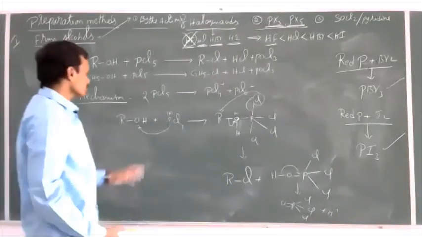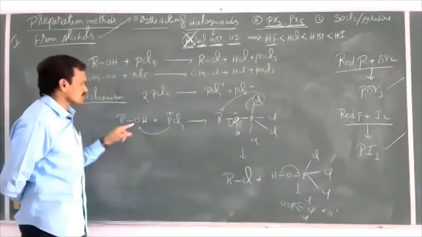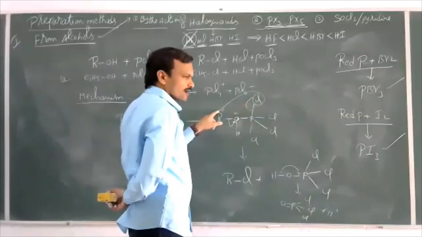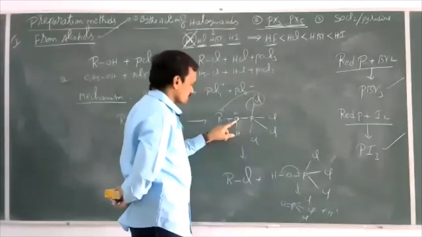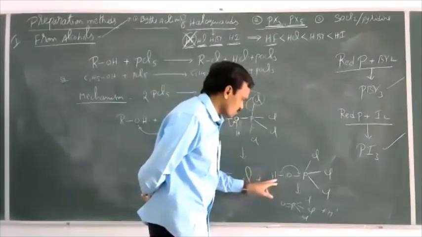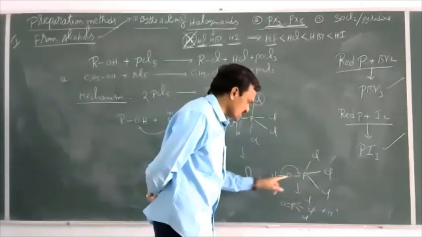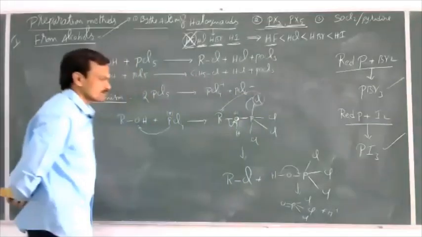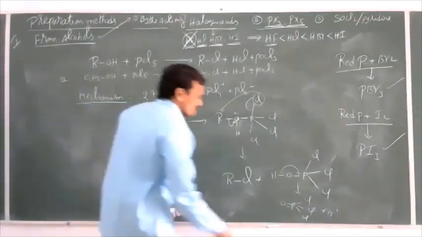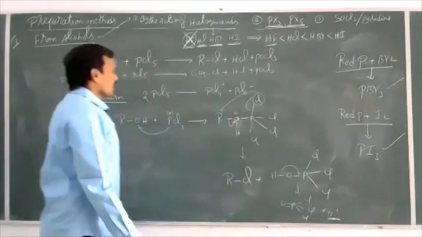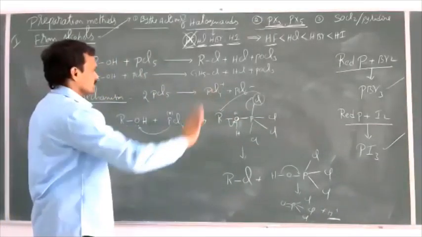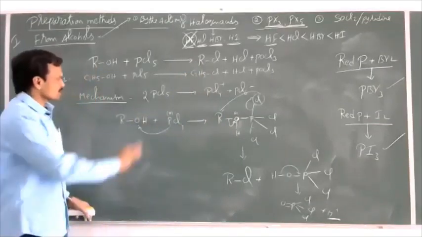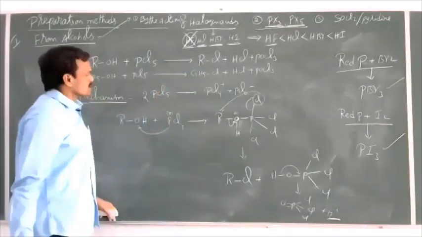So first PCl4 attacks this alcohol, and then Cl minus attacks this alkyl group, and this electron pair is transferred here. Then we can get HOPCl3, and from this H plus gets separated, and the remaining is POCl3. And what replaced H plus here remains as it is. That means it remains in the reaction mixture. So this is just a simple mechanism for this reaction.